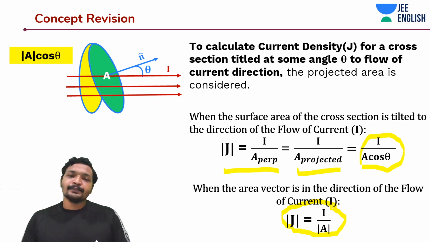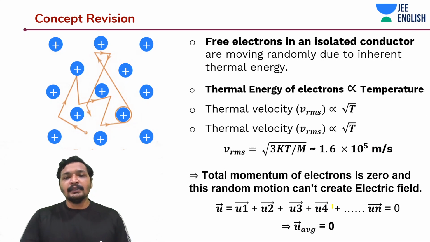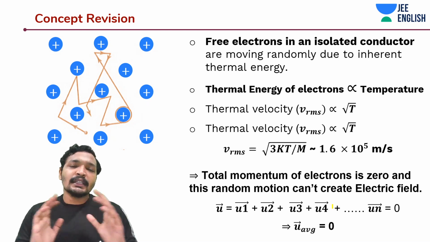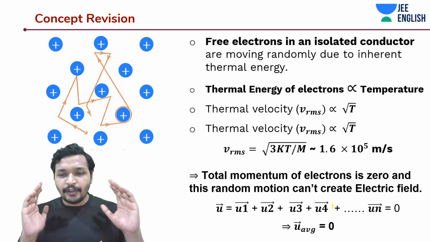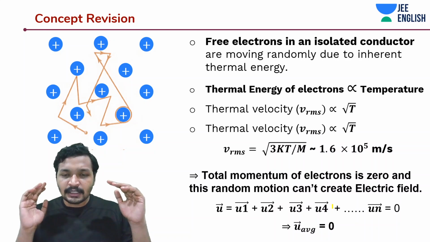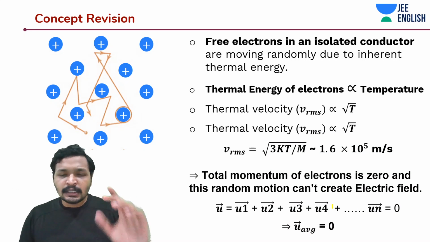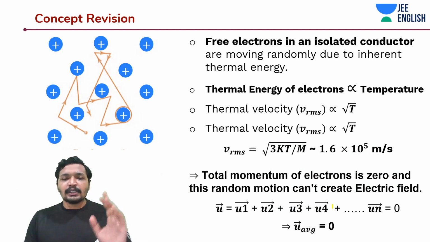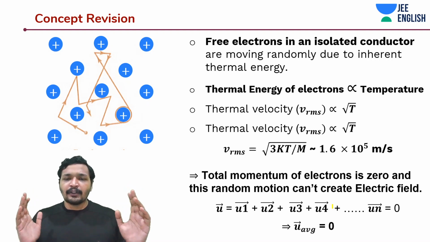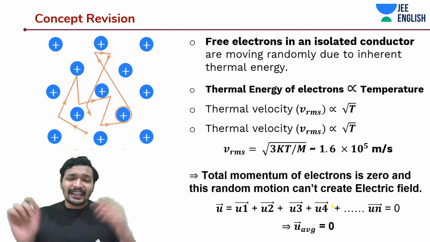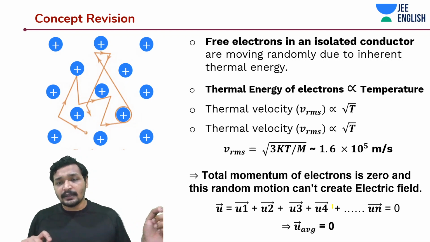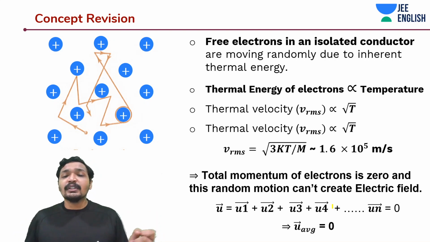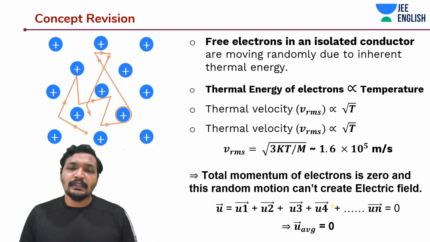Okay, quite easy. Now we will explore something very, very interesting: the free electron model, which looks like the gaseous model. If you haven't heard this model before, be attentive. I will give you a very short brief about it. What is happening when electrons are in a conductor? There are many free electrons, moving in random directions with a very high speed. This is happening due to the inherent thermal energy, which gives them the kinetic energy to move around, just like in gases.